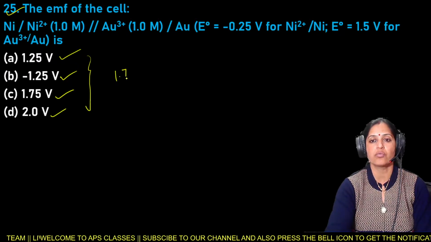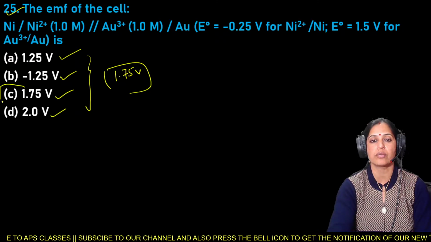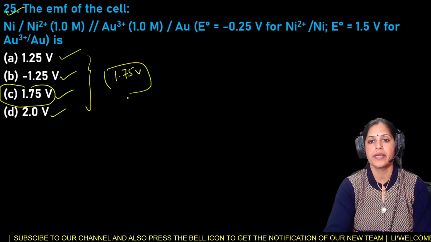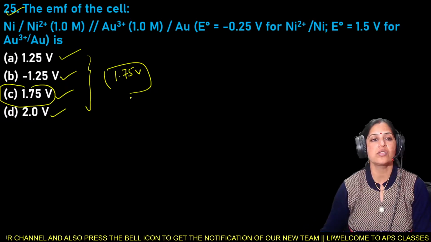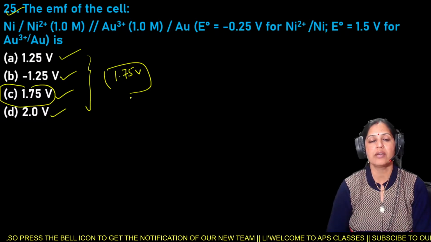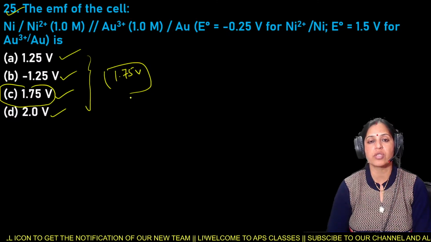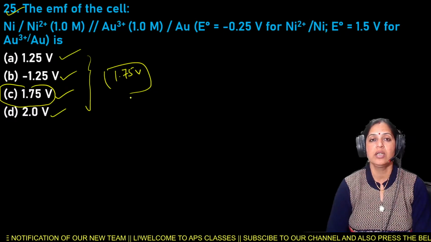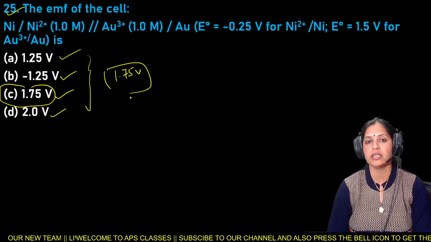So 1.75 volt is the right answer for question number 25. So here option C is the right answer. That is 1.75 volt. So here beta, this is all about today's live video lecture. In today's live video lecture, we discussed chapter number 3 from the chemistry part, and the name of the chapter is Electrochemistry. In this chapter, we discussed 25 important MCQ questions or objective questions.